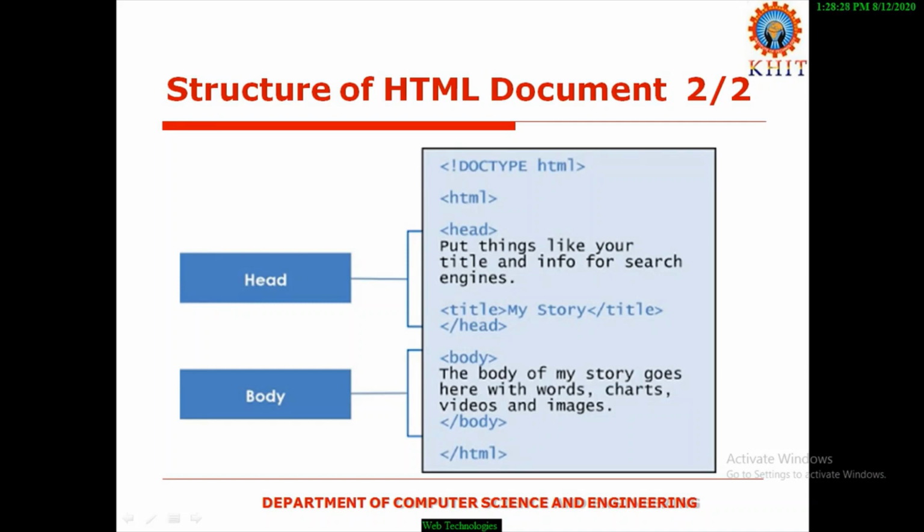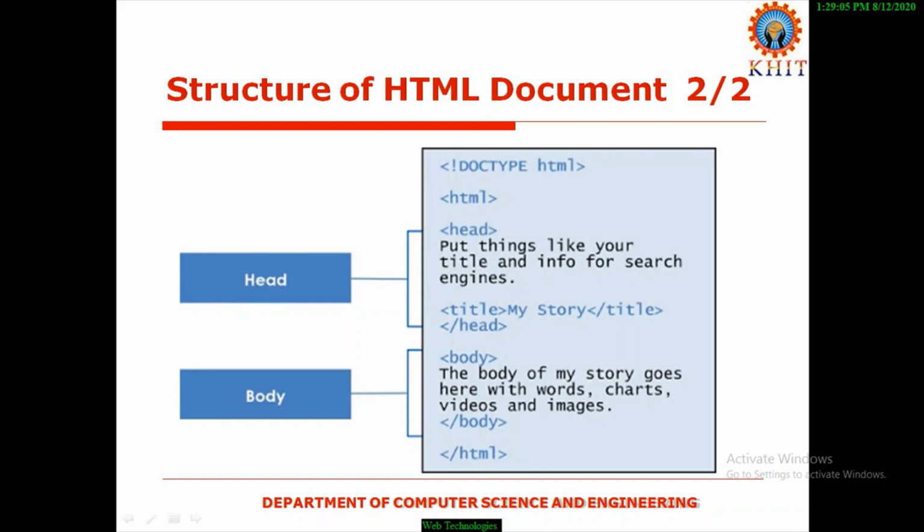Coming to the content, this content contains two compartments, head section and body section. The head section again contains two tags, that is, the opening tag of head and the closing tag of head. Between the opening head tag and closing head tag, we arrange some content. Similarly, this is the title opening tag and title closing tag. Between the title opening and closing, we arrange some content.